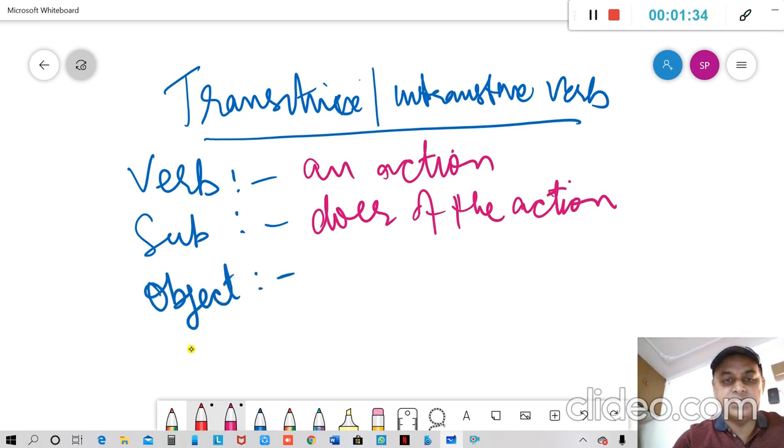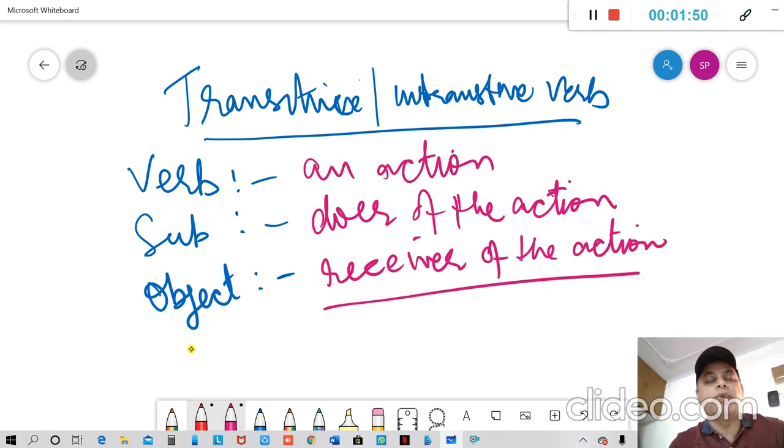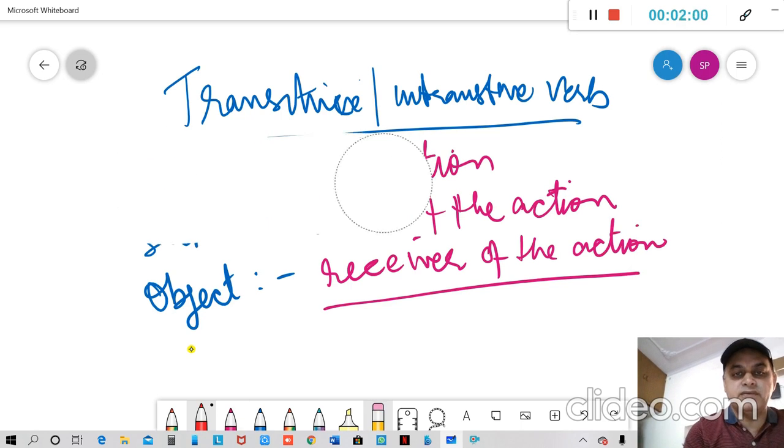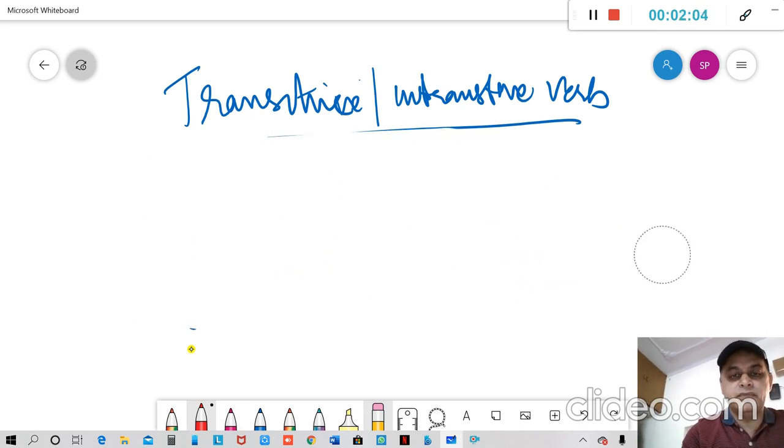In any sentence, an object may be there or it may not be there. Then we have to see the object. So what is the object? It is the receiver of the action. So these are three important things: verb, subject, and the object. I hope you have understood. So now let us move to the topic, the transitive or intransitive verb.